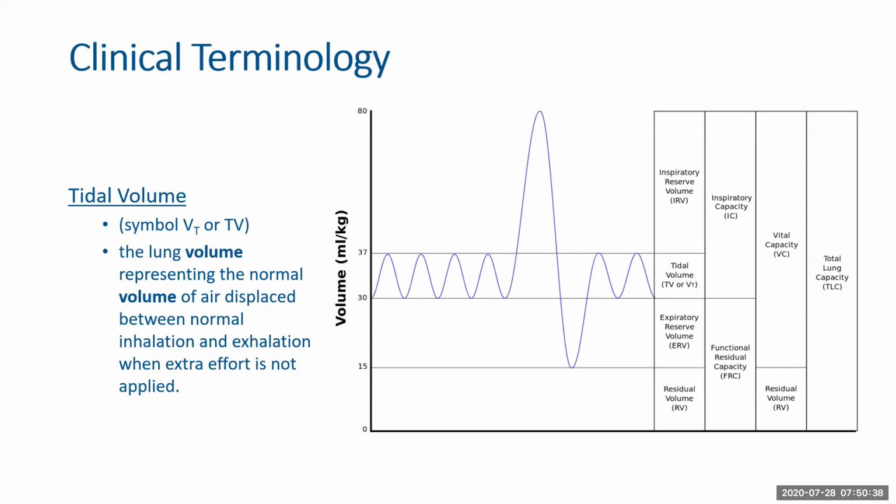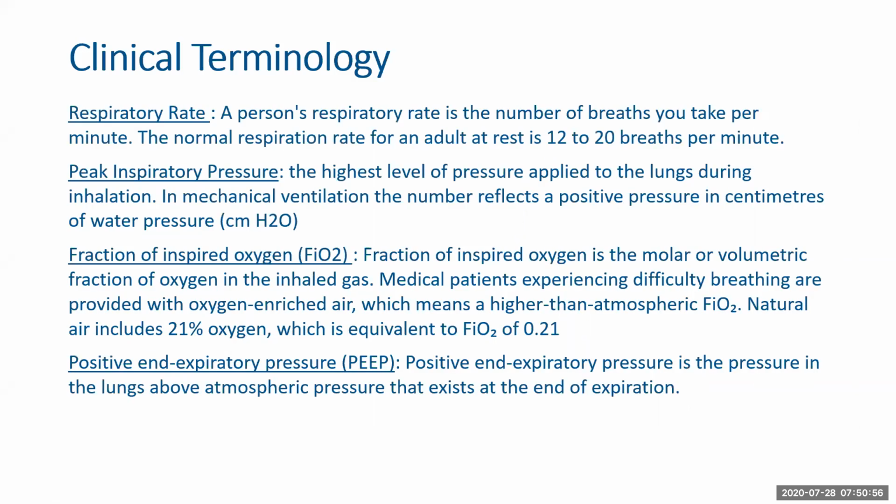Now, doctors usually consider tidal volume by a rule of thumb of 6 ml per kg based on your ideal body weight. Beyond that, if you want me to explain the other terms that are present in the graph, we can get back to it. Respiratory rate is the number of breaths that a person takes per minute. A normal respiration rate for an adult at rest is around 12 to 20 breaths per minute.